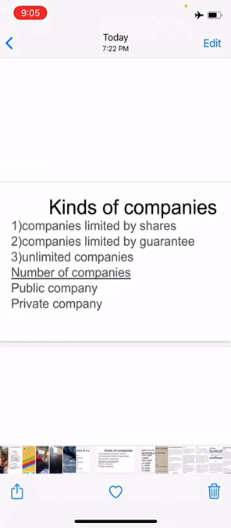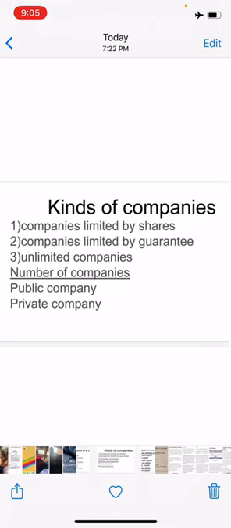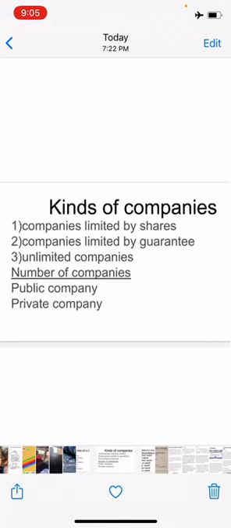Next is unlimited companies. When there is no limit on the liability of its members, the company is called an unlimited company. When the company's property is not sufficient to pay off its debts, the private property of its members can be used for the purpose of paying off the debt. In other words, the creditors can claim their dues from the members.